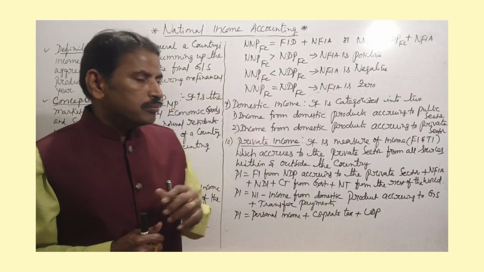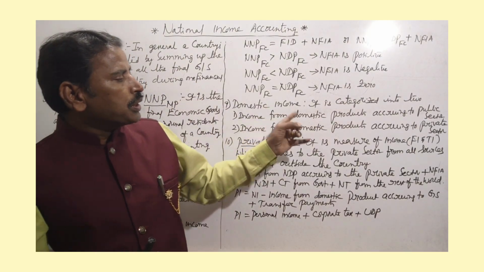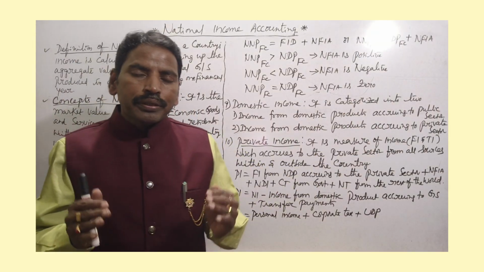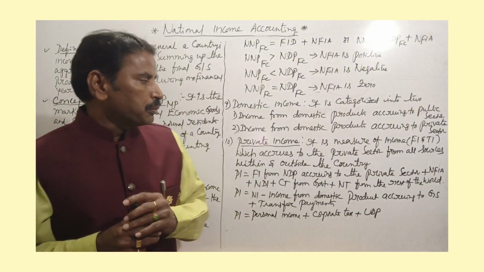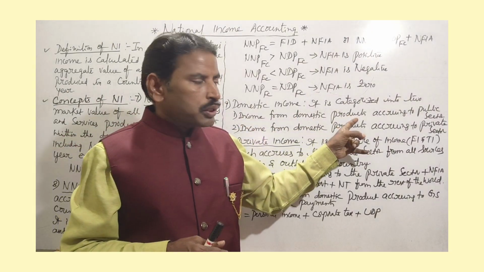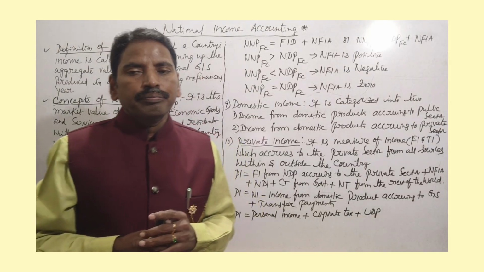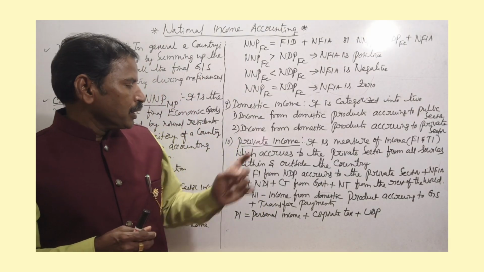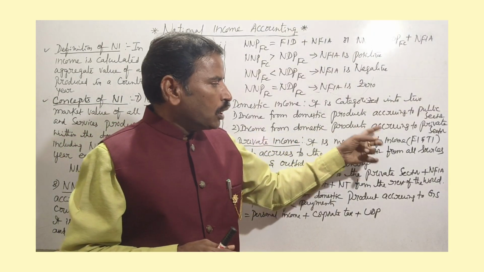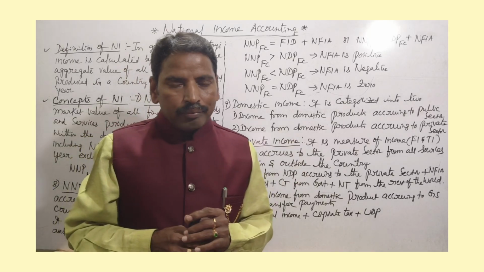Next, the ninth one, domestic income. Domestic income is categorized into two. One is income from domestic products accruing to the public sector or government sector. The second one is income from domestic products accruing to the private sector.